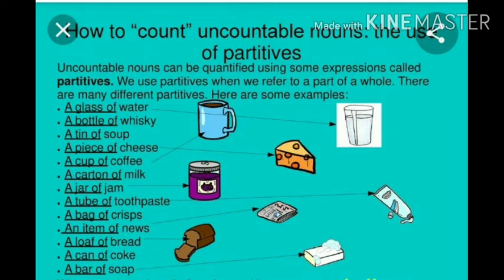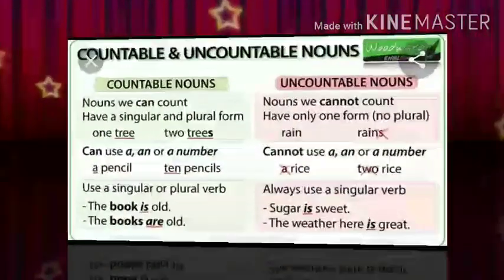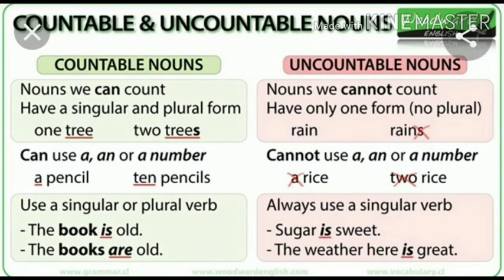We can use numbers before the partitives. For example, 2 cups of coffee, 2 glasses of water. How can we differentiate countable nouns and uncountable nouns? Countable nouns: nouns we can count. Uncountable nouns: nouns we cannot count.